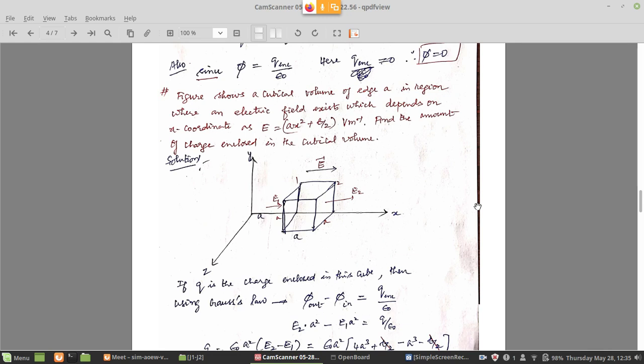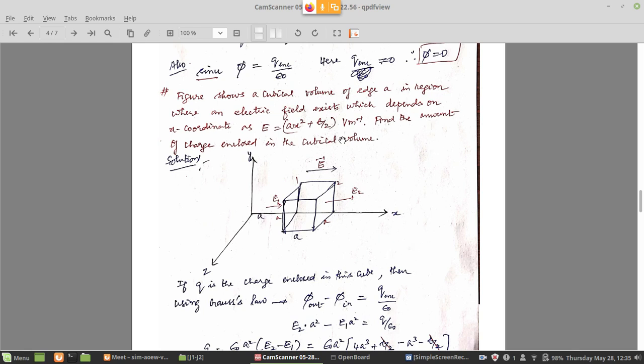So electric field E is given as ax squared plus b by 2. B by 2 may be some constant. They have not mentioned what b is. So E is ax squared. A is what? A is the edge of the cube. Any side of the cube if you take, edge length is A.